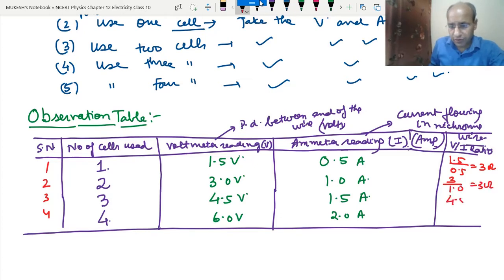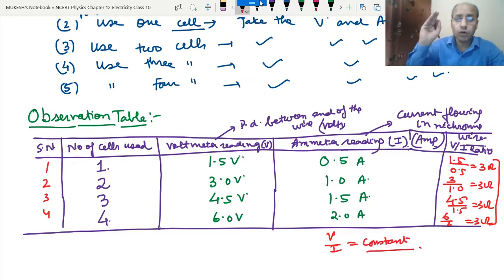This is also 4.5 upon 1.5, this also became 3 ohm, and this 6 by 2 also became 3 ohm. So the ratio of V upon I is coming the same in all. That means the resistance of the wire is 3 ohm. That means V upon I equals a constant value that we are getting here. So this is the verification of Ohm's law.